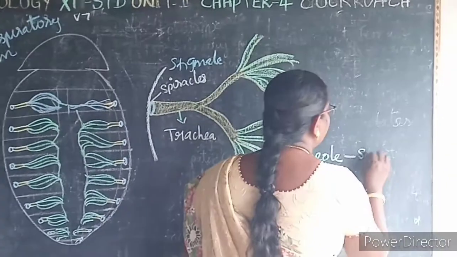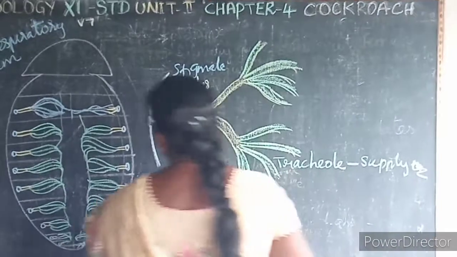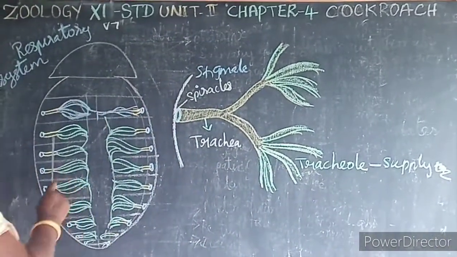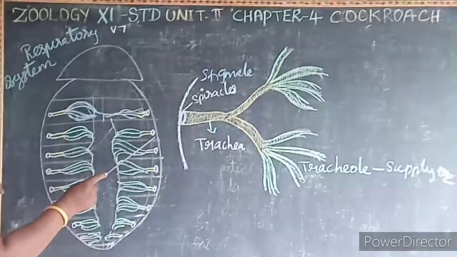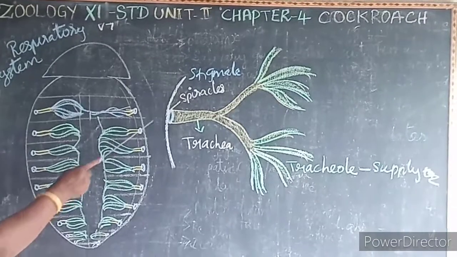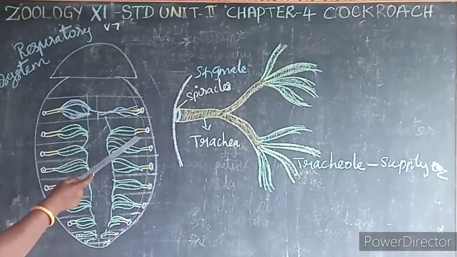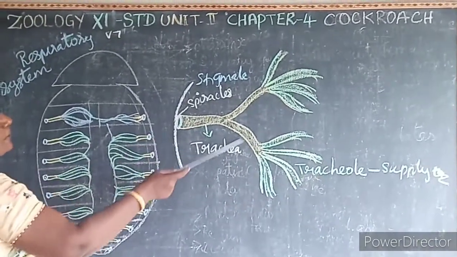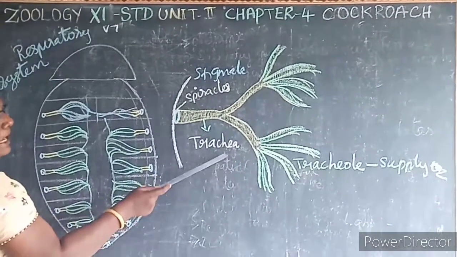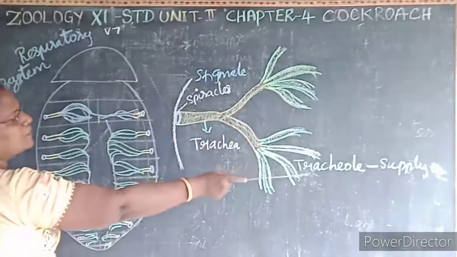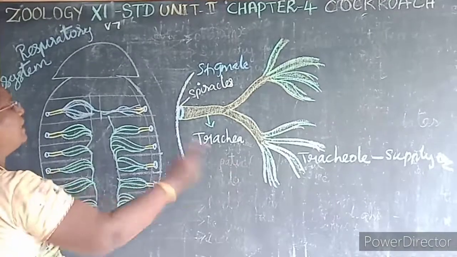It supplies oxygen to the entire body, or else to the tissues, of the cockroach. On each side of the abdomen, small tiny holes are present. These openings are known as what? Spiracles or stigmata. These spiracles open into the branch tubes, known as the trachea. The terminal branches of the trachea are known as tracheole. This tracheole supplies oxygen to the entire body of the cockroach.